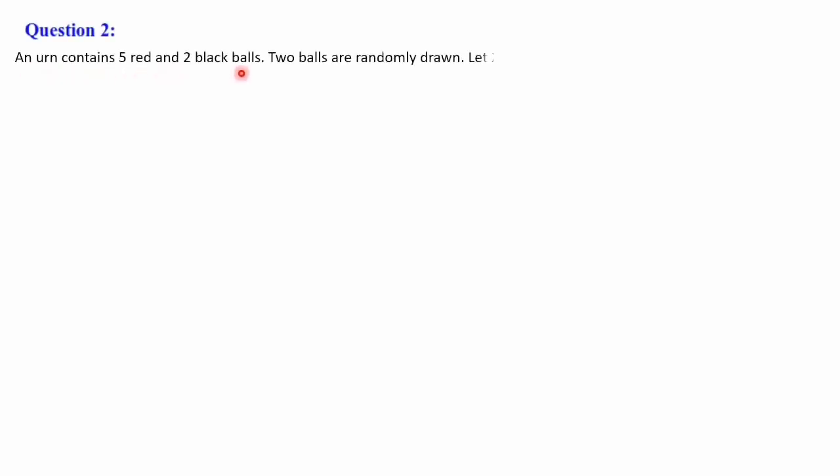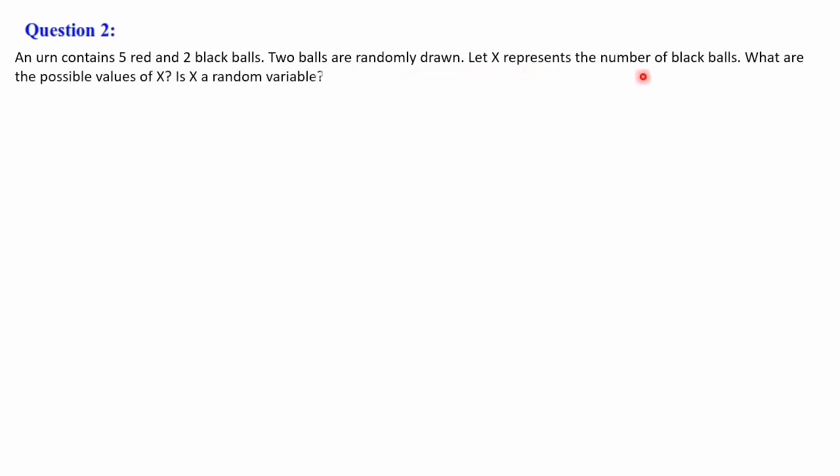Next, we shall discuss question number 2. The question is, an urn contains 5 red and 2 black balls. 2 balls are randomly drawn. Let x represent the number of black balls. What are the possible values of x? Is x a random variable?